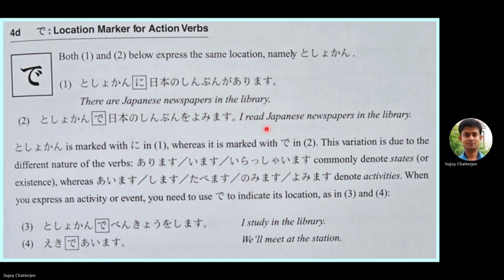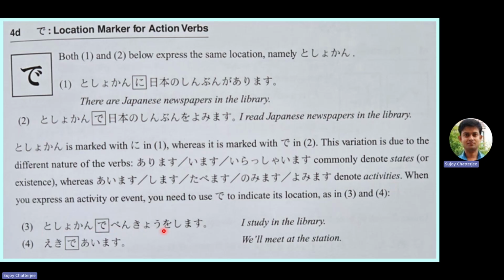Whereas aimasu means to meet, shimasu means to do, tabemasu means to eat, nomimasu means to drink, yomimasu means to read. All of these are some kind of activities, like there is some kind of movement in all of these. So when you express an activity or an event, you need to use de to indicate where it is taking place, to indicate its location, as in 3 and 4.